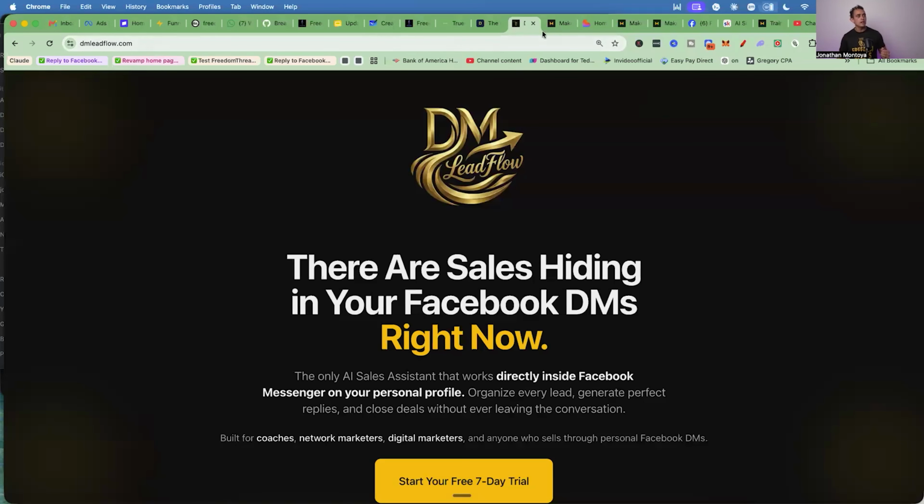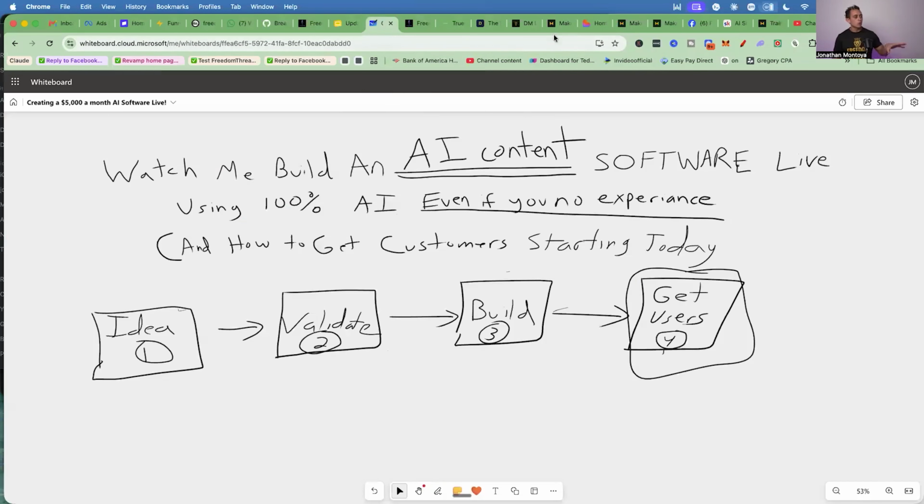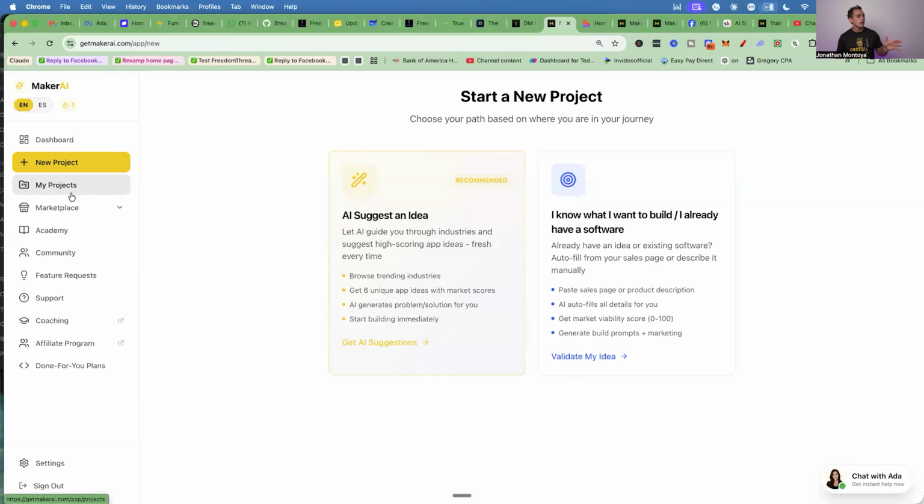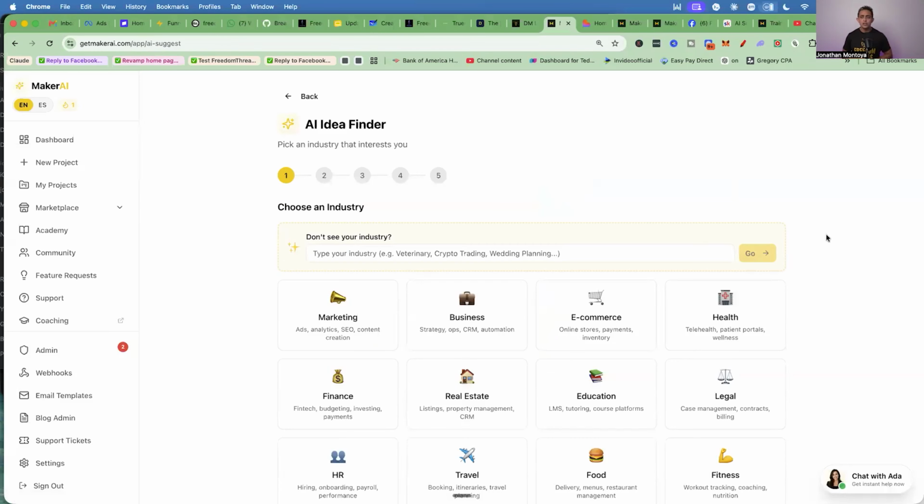So we're gonna be using Maker AI for this process here for every single step. All right, so we're gonna start with the idea, okay? Now, if you go to the Maker AI app, you're gonna go to where it says new project. So new project here, and you're gonna click on AI suggest an idea, okay? And then it's gonna say choose your industry.